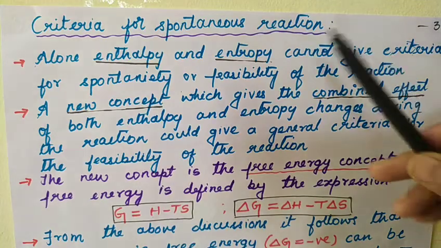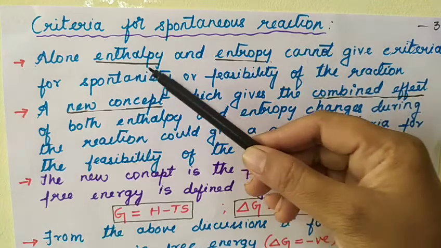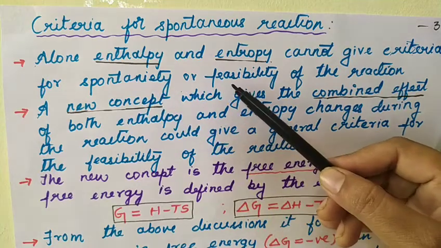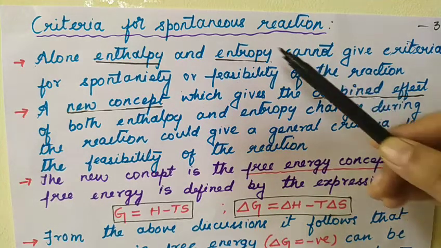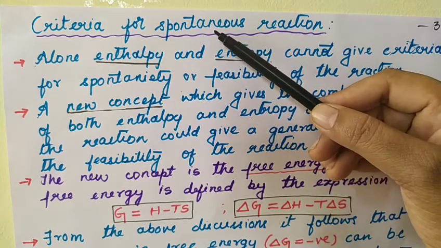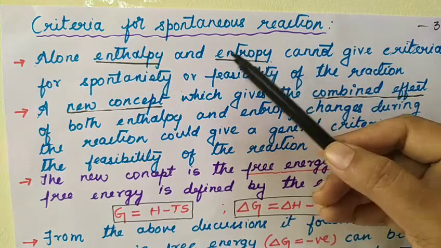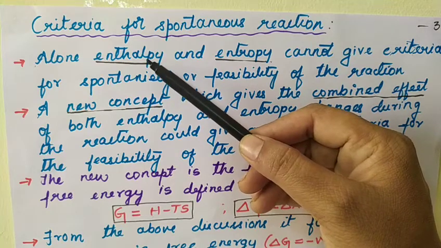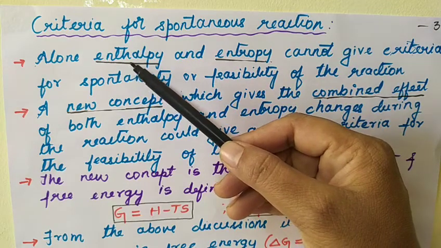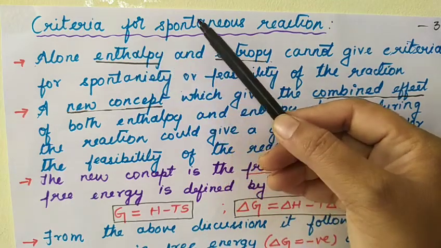Now let us understand what is the criteria for a spontaneous reaction. Using the enthalpy and entropy concepts alone, we cannot give the criteria for spontaneity or feasibility of the reaction. Well, we know what a spontaneous reaction is. The reaction that occurs on its own is known as a spontaneous reaction. Enthalpy is the total heat content of the system. So enthalpy alone cannot decide or predict whether any reaction is spontaneous or not.